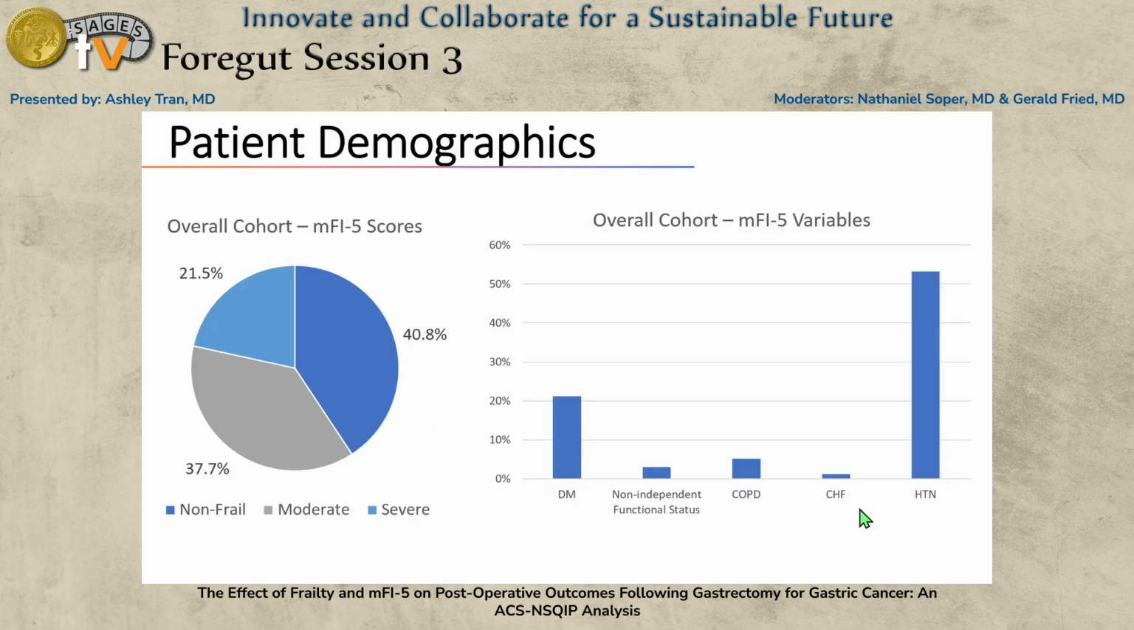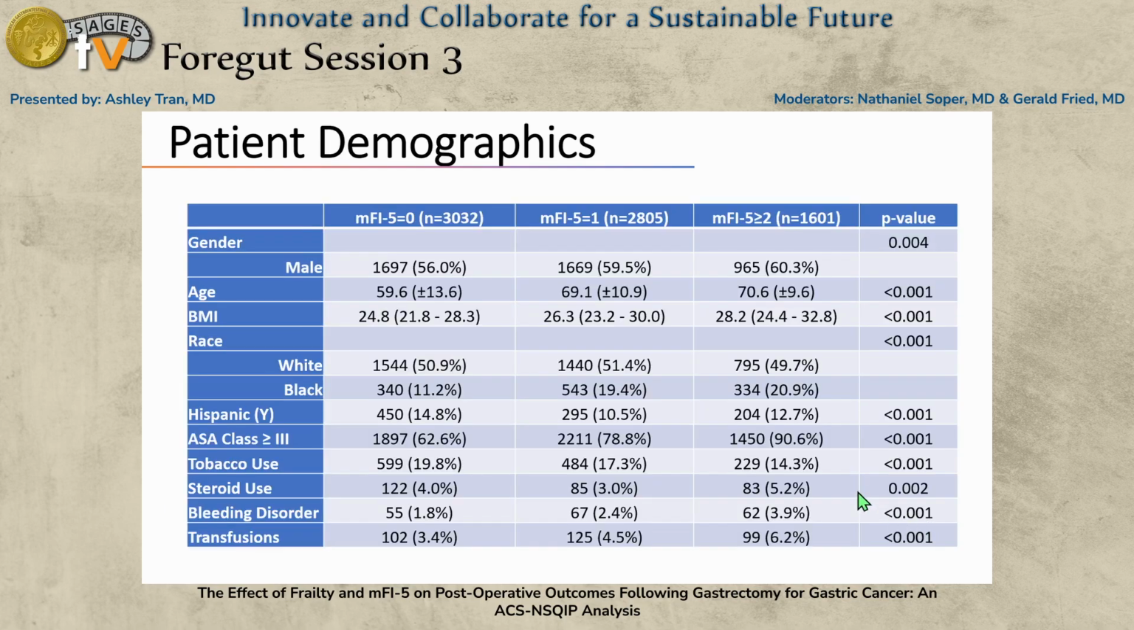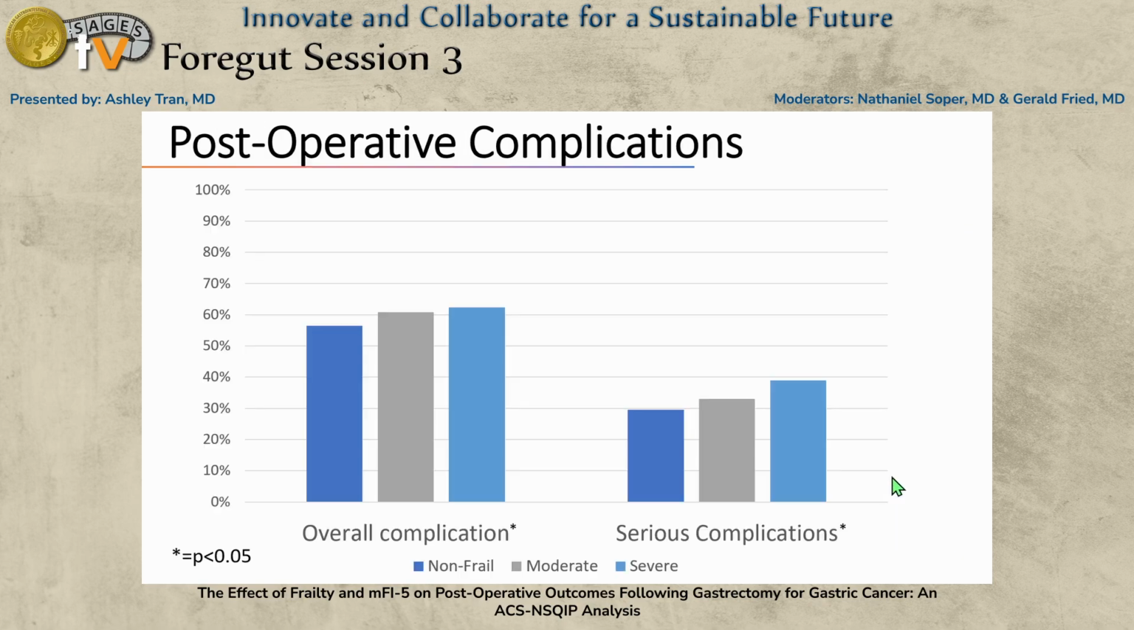We included 7,438 patients. The largest group was the non-frail group with 40.8% of patients, followed by the moderate frailty group with 37.7%, and the severe frailty group with 21.5% of the cohort. The most common mFI-5 variables in the overall cohort were hypertension and diabetes. And we found that high mFI score was associated with male gender, higher age, higher BMI, Black race, and higher ASA class. Non-frail patients were more likely to be smokers, but higher frailty patients were more likely to have preoperative conditions such as bleeding disorders, steroid use, and preoperative transfusion requirements.